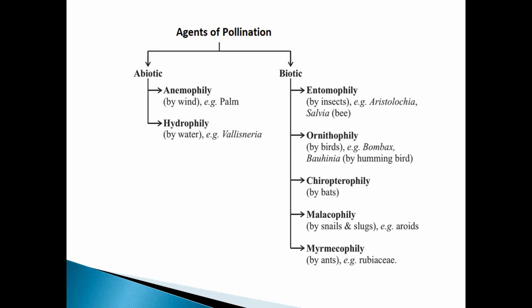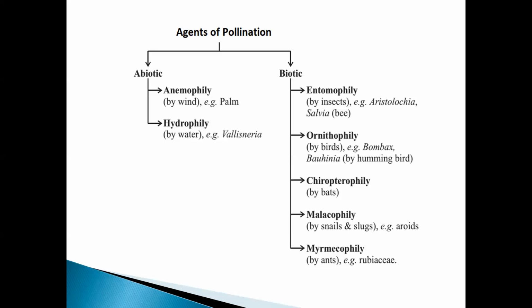Then chiropterophily. What do you mean by this? Chiropterophily is nothing but pollination by bats. Malacophily is pollination by snails and slugs. Myrmecophily is pollination by ants. An example is the Rubiaceae family, where the ants are involved in the pollination process.